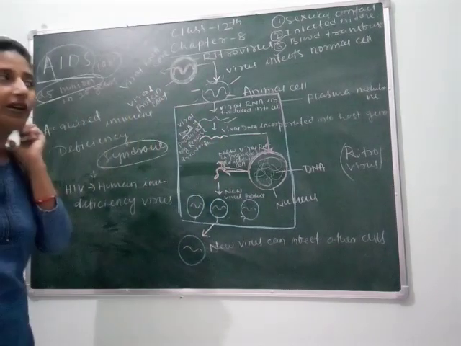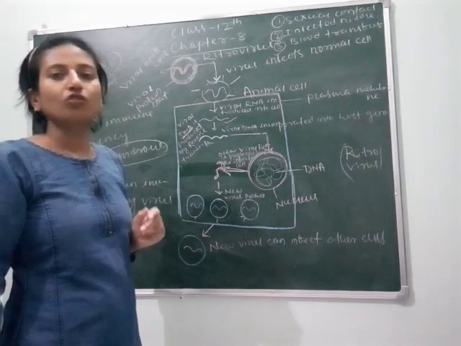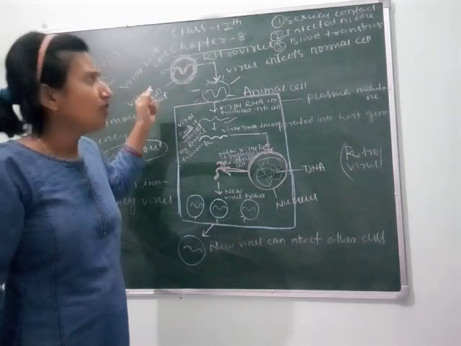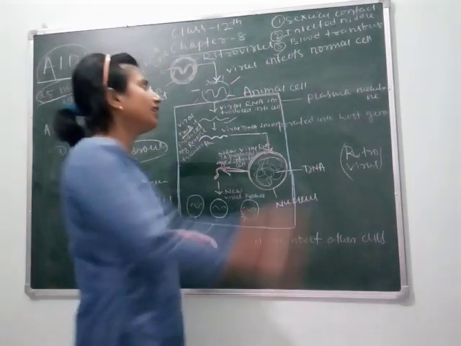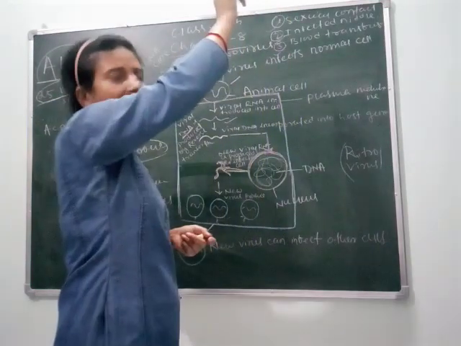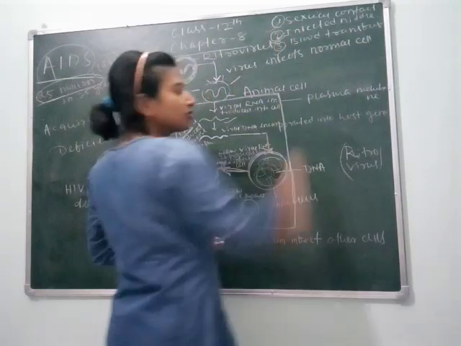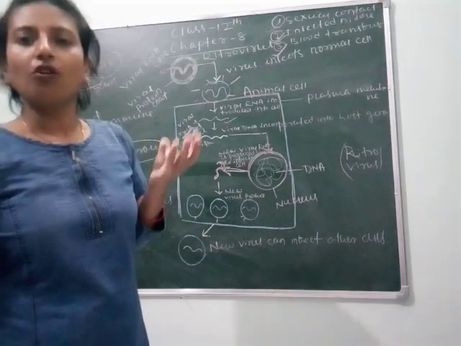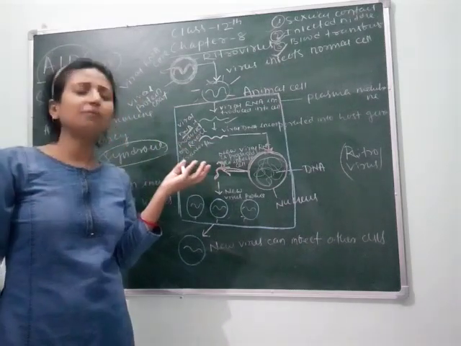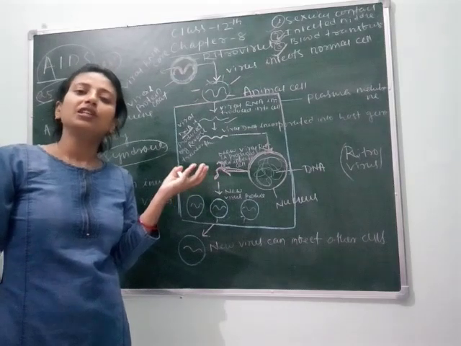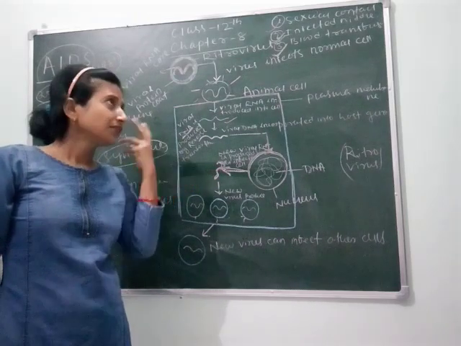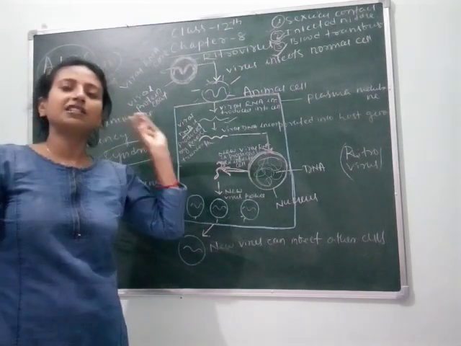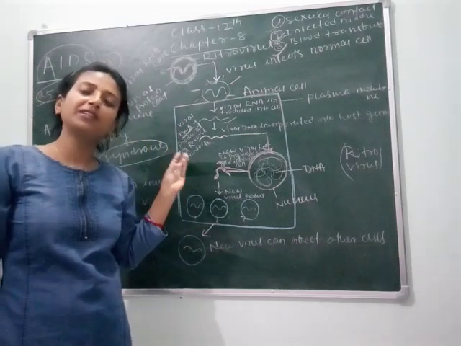And students, remember, as we know, there are no drugs for AIDS, so only prevention is the better measure. Prevention is better than cure. So we should take some steps: we should avoid multiple sex partners. We should not use infected needles. We should use disposable needles. Before blood transfusion, we should check whether the blood has come from any AIDS patient. We should not use shaving plates again and again which are used by other persons. So these are the steps through which we can protect ourselves from the infection of AIDS.